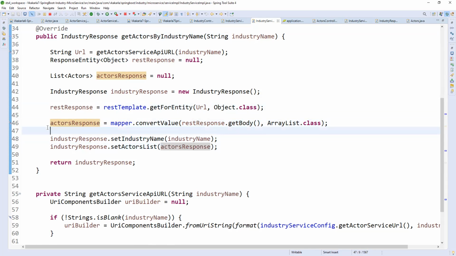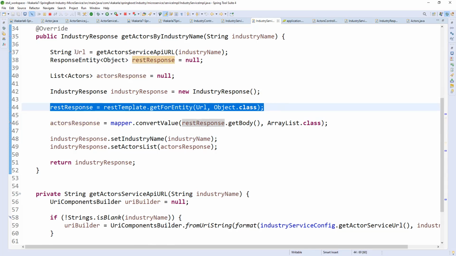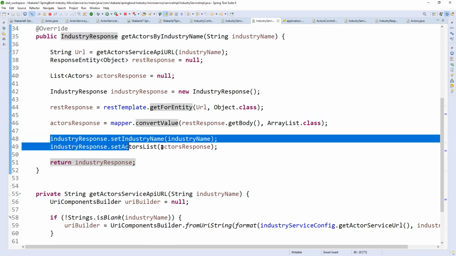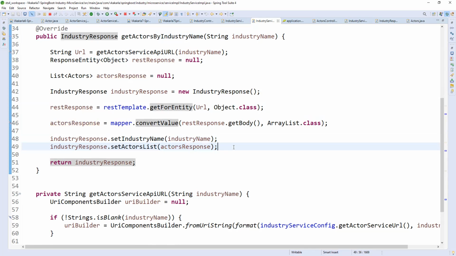Correct. Up to here, I'm getting a response from the external service, but I need to prepare the response for this method. That is what I'm doing here. Okay, got it. So there you are getting the response for the particular industry name, right? Yeah, exactly.